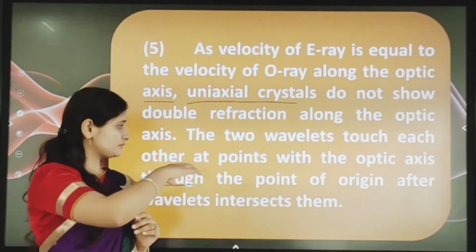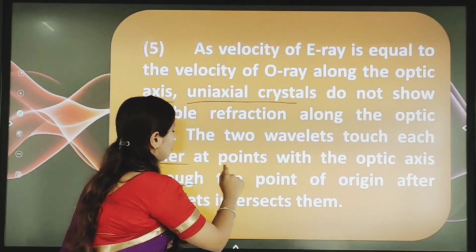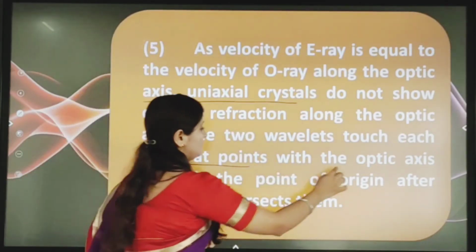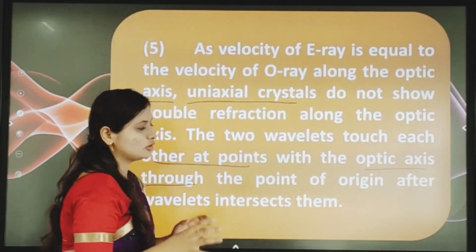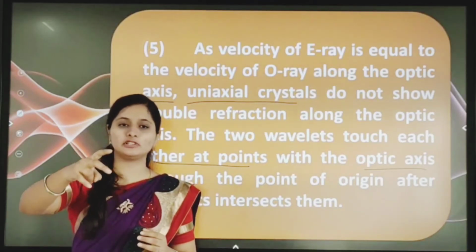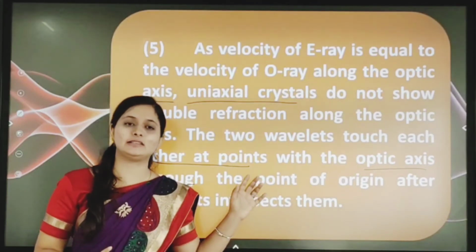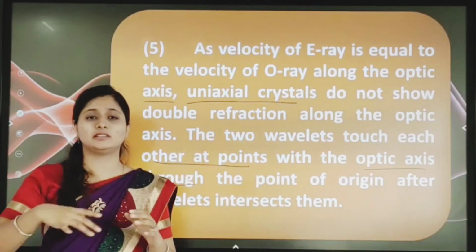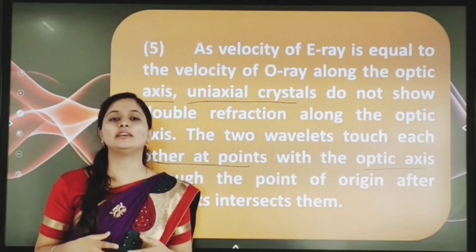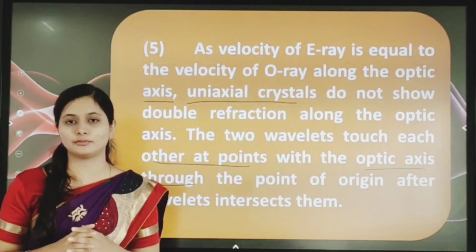Whatever the two wavelets are, they touch each other at one point on the optic axis through the point of origin. Otherwise, when the two waves intersect at the origin, the crystal may produce double refraction. Okay, this is the fifth point.